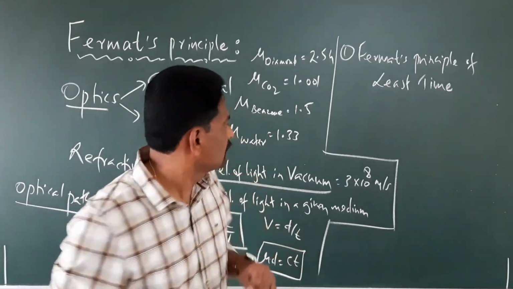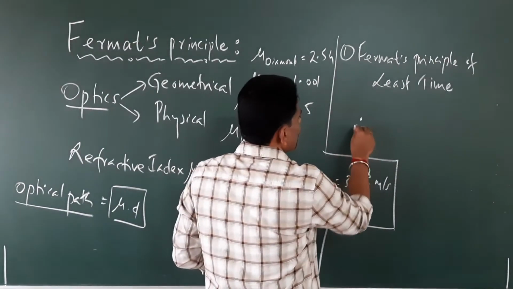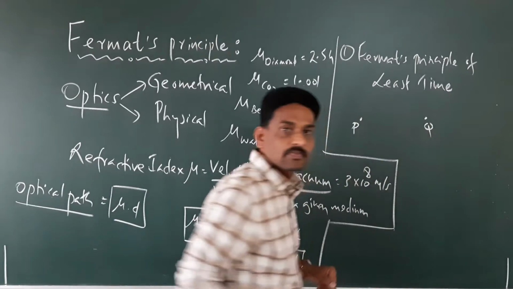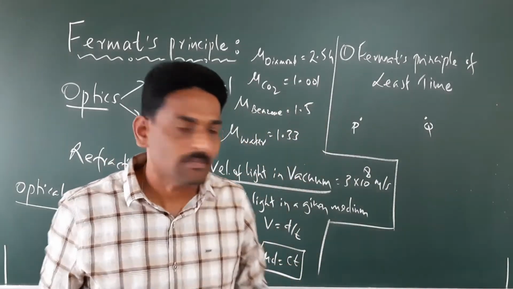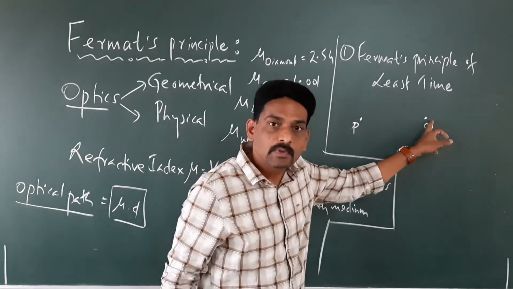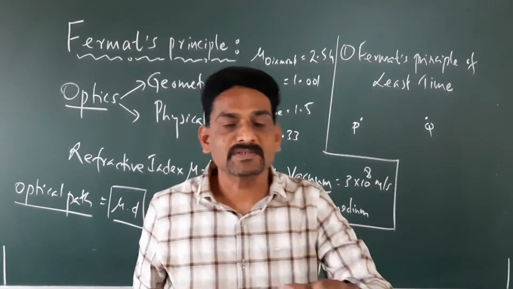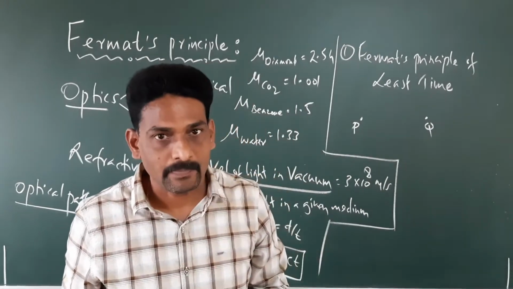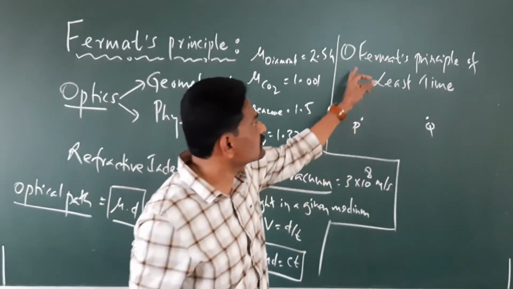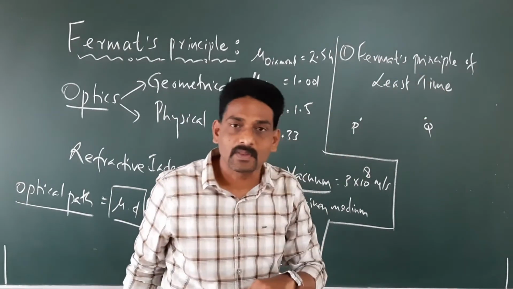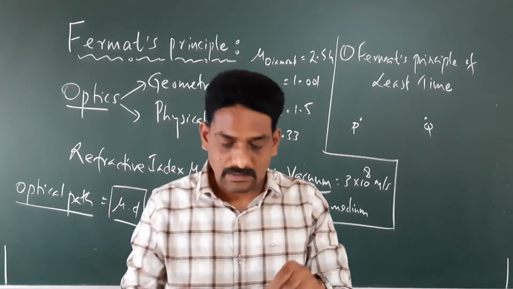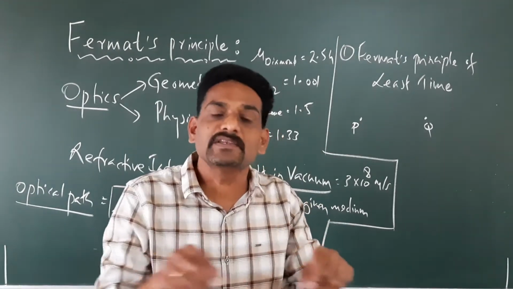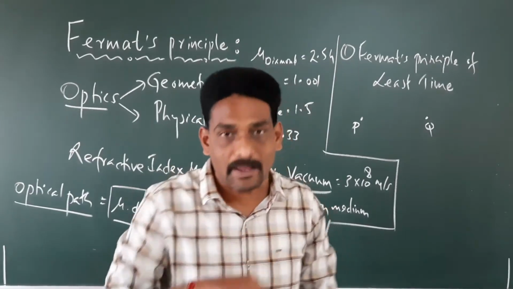I repeat, suppose we have a point P and a point called Q. Whenever light travels from a point P to Q, the light always takes that path which takes the least time. This we call Fermat's principle of least time.